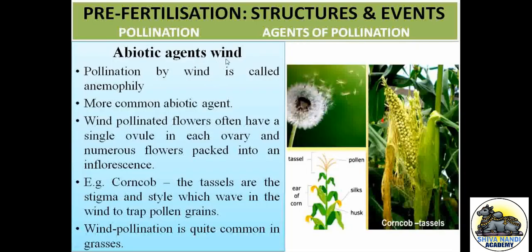Abiotic agents, wind. The pollination by wind is called anemophilia. Look at here. Here what happens? The transfer of the pollen grains will be taken by the help of wind.